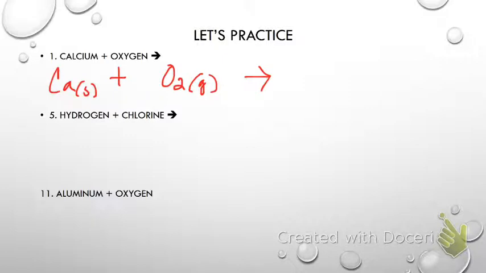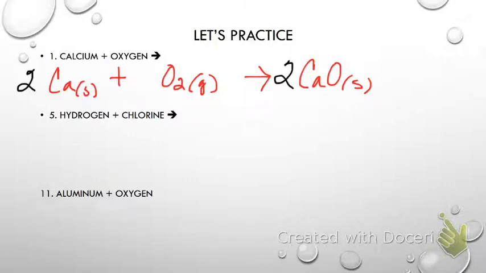So what would calcium and oxygen join up to make? It's a metal and a non-metal. Calcium oxide. How would I write that? CaO. Would you expect that to be a solid, liquid, or a gas? Solid, yes. So now that we have our formulas written correctly, now we'll balance it. Always write them out, predict, balance last. How would I balance that? I need a 2 right here to take care of my oxygen, and then what does that do to the lone calcium? I need to put a 2 there.